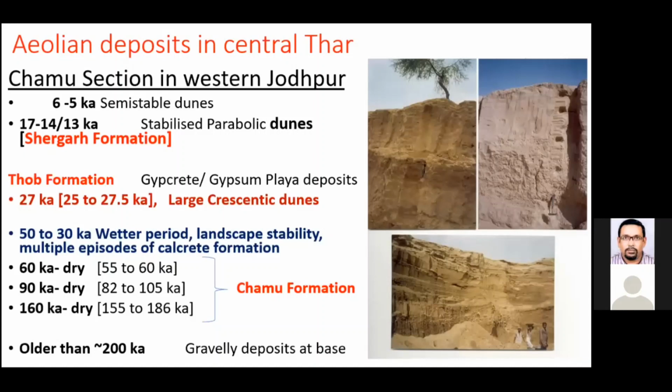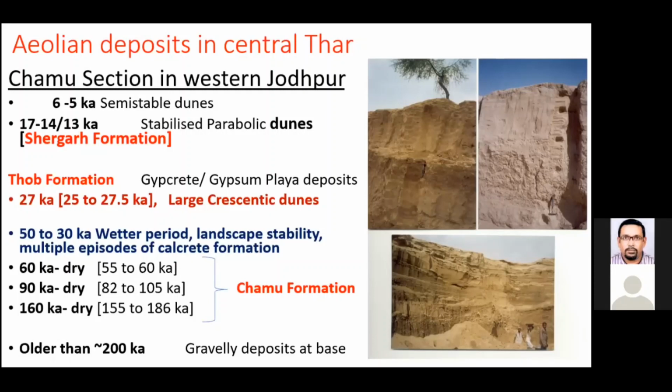And we have the details in the dates, wherein the oldest one has been dated as 160 thousand years, Ka. And then we have average dates I'm giving you in black and in brackets. This is the range, 90 and 60 Ka. This is the Chamu formation. Then we have the most dominant wet episode, 50 to 30 Ka. And again, 25 to 27.5 Ka.